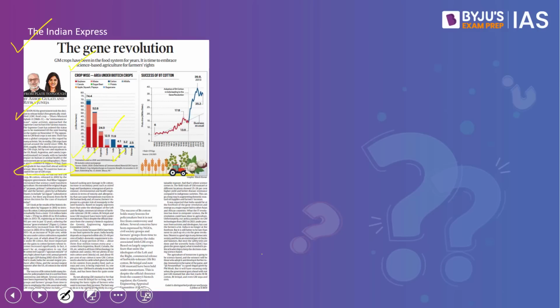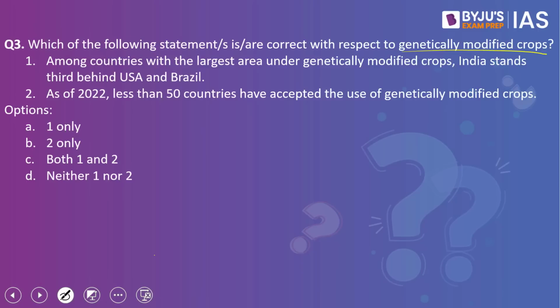With this understanding, let's get back to our question. From our discussion, it becomes clear that the first and second statement both are wrong. Note, India stands fifth and not third, and also there are more than 70 countries. This is indicative of the increasing acceptance of genetically modified crops. Hence, the answer to this question would be option D, neither 1 nor 2.